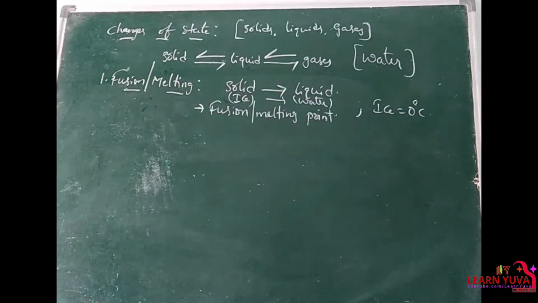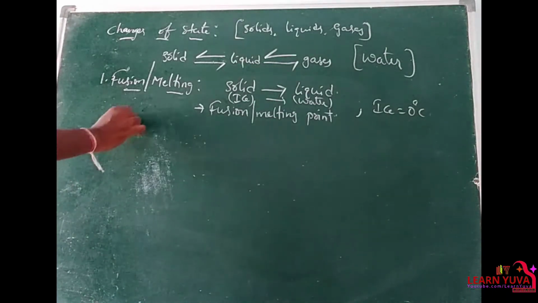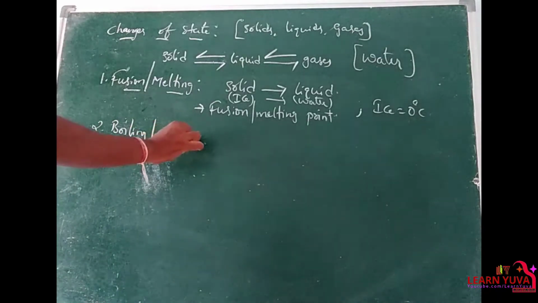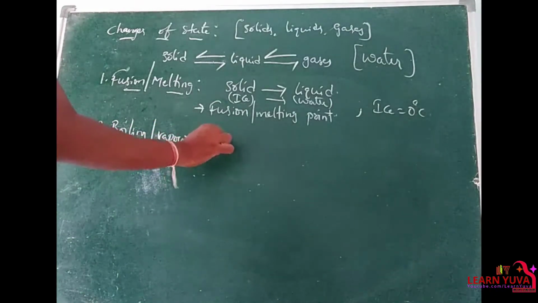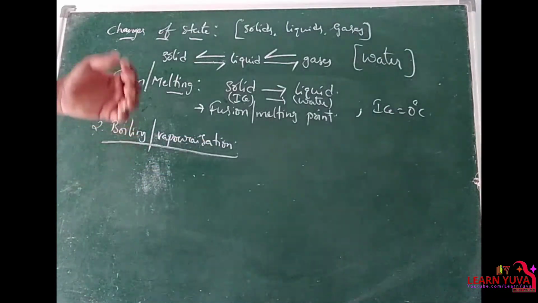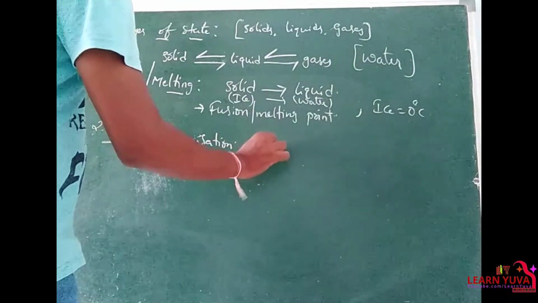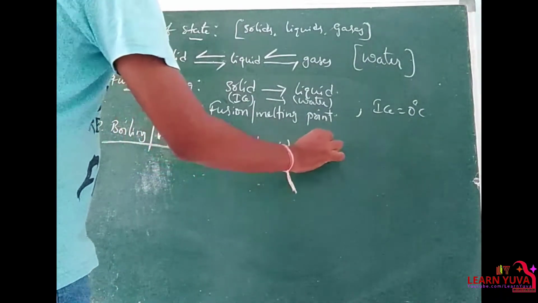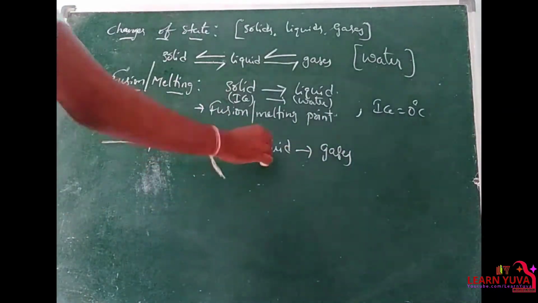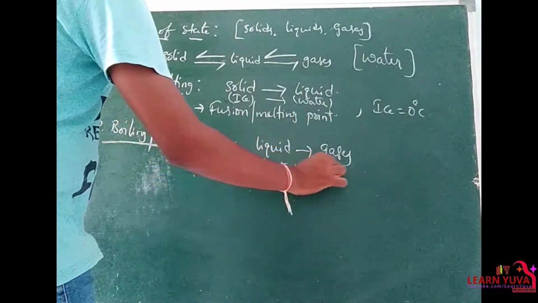Next, boiling or vaporization. The process in which liquid gets converted to gases by absorbing heat energy. Example for this is water gets converted into vapor.